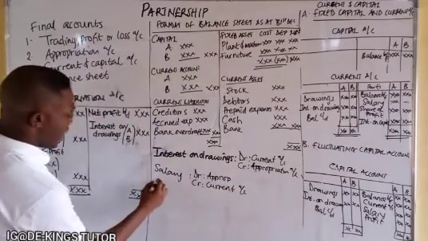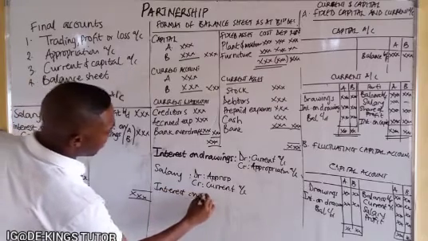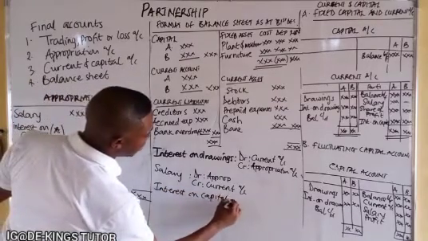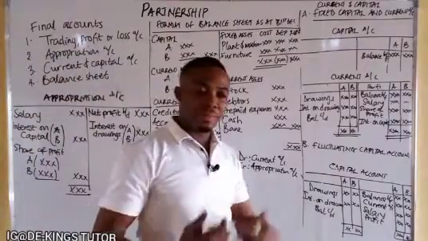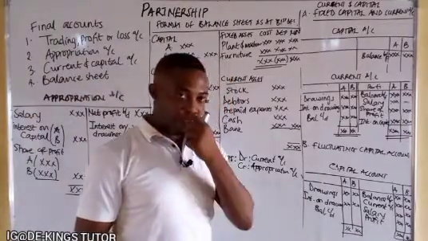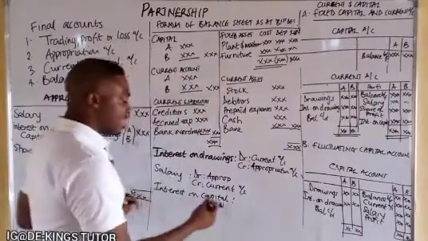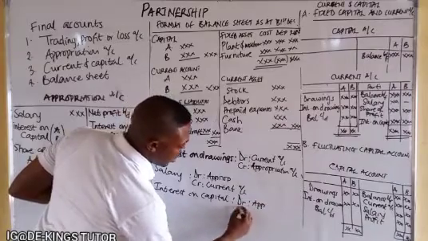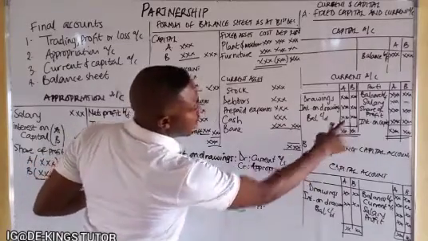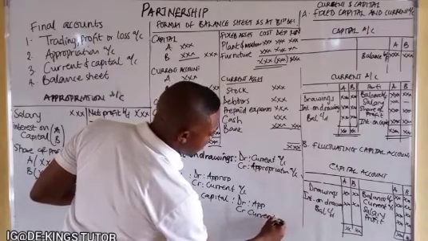That is salary. Another one is interest on capital. When there is interest on capital, in order to encourage people on the capital they brought, they pay them interest on it. So for interest on capital, you debit appropriation and you credit the partner's current account.